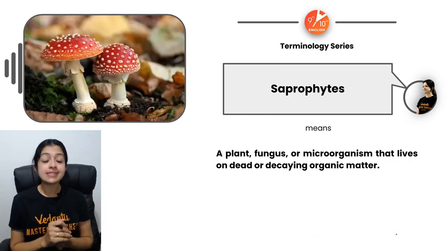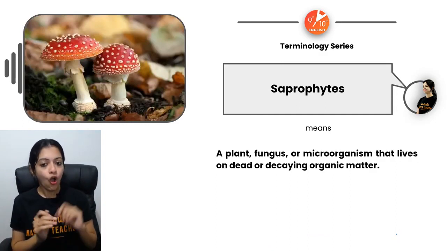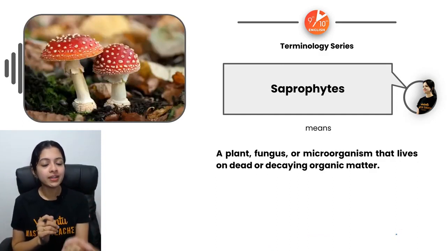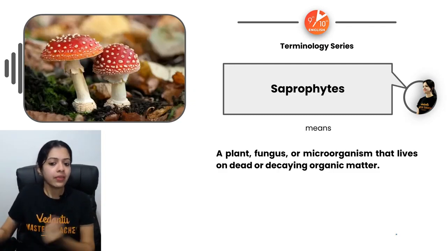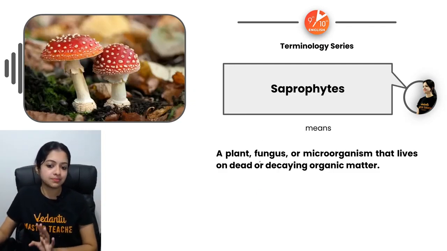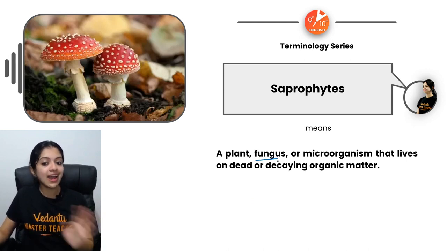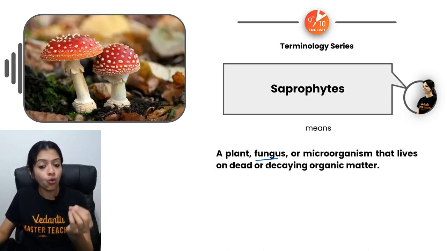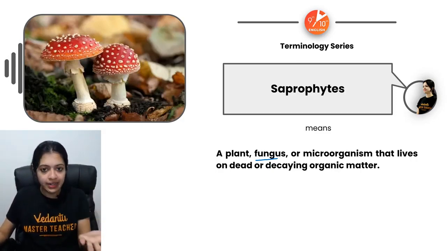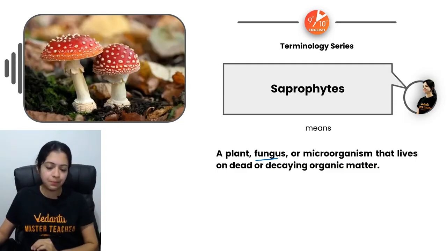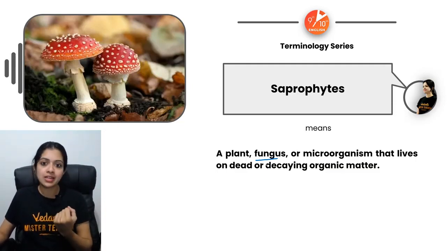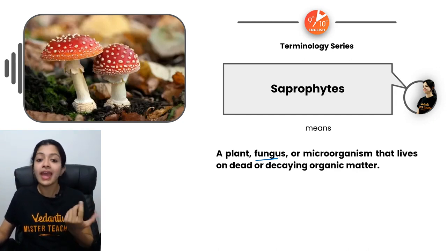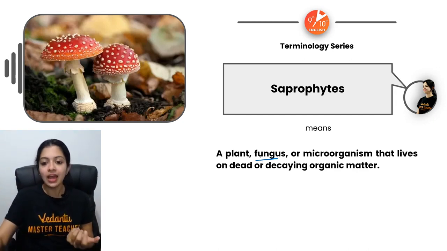Now saprophytes, what are they? Organisms which feed on dead and decaying organic matter. The best examples would be fungi. There are certain bacteria which are also considered saprophytes, and certain plants are also said to be saprophytes, but most commonly, fungi are the best examples. Saprophytic nutrition, as we call it, is a type of heterotrophic nutrition.